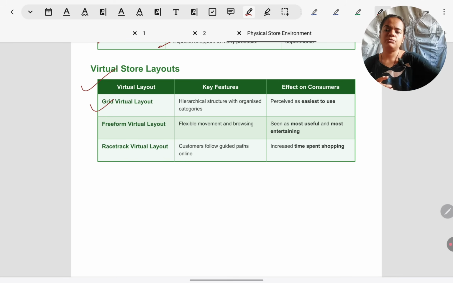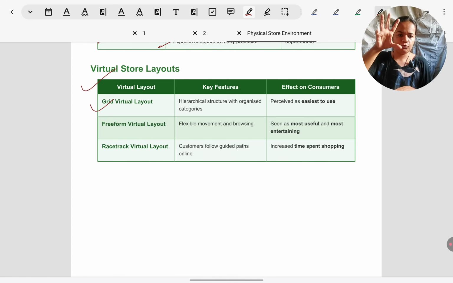The grid virtual layout, for example, if I go to Amazon or a similar store, products are neatly arranged in categories, in sections. For clothing there is one separate list and there are buttons which I can click to access particular clothing, like male informal clothes, female formal clothes. Then on the right there are groceries, and under that vegetables, fruits. So if it's all very neatly arranged in separate lists on the home page and I can go to whichever category and section I want, that is how a grid layout is adopted virtually.